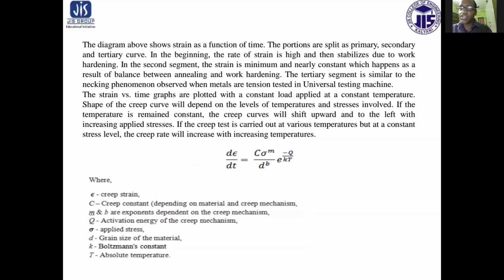The above three regions of the creep curve are essentially due to the following two effects. Due to application of stress, strain hardening occurs in the specimen, which tries to decrease the deformation. And due to high temperature, annealing or softening of the specimen occurs, which tries to increase the deformation.